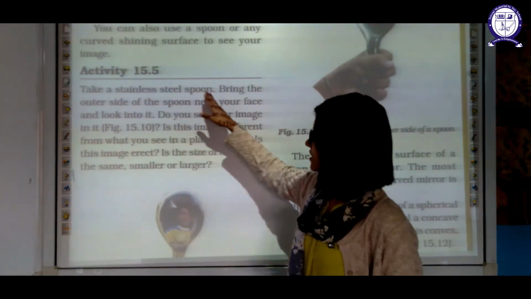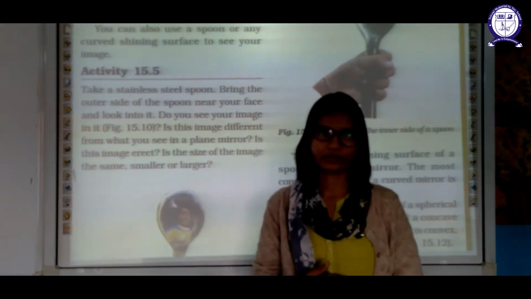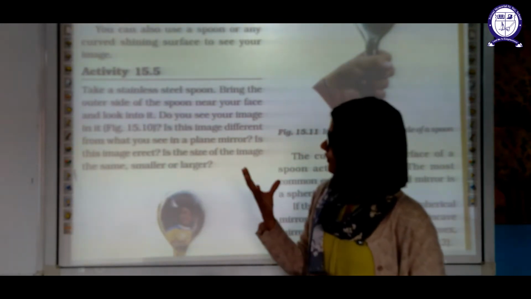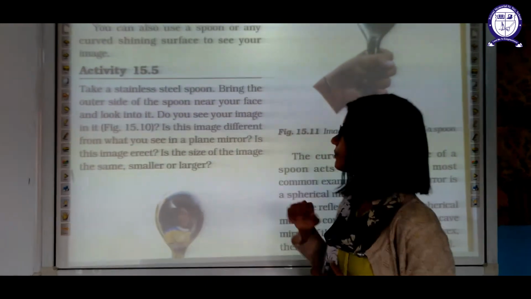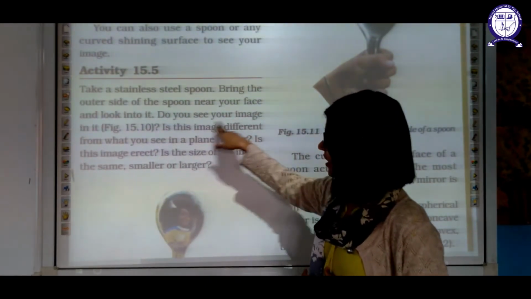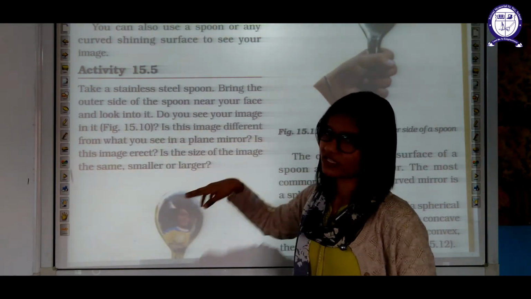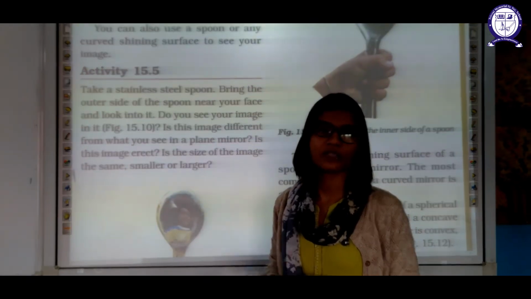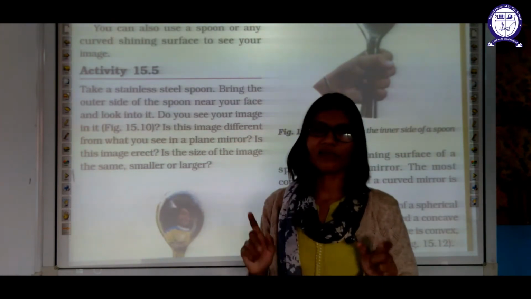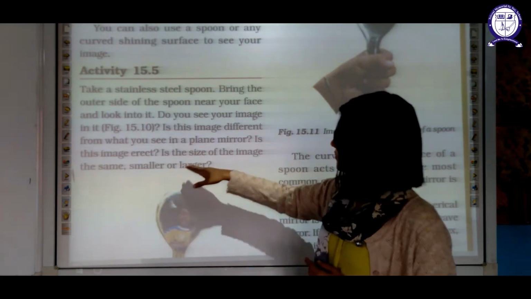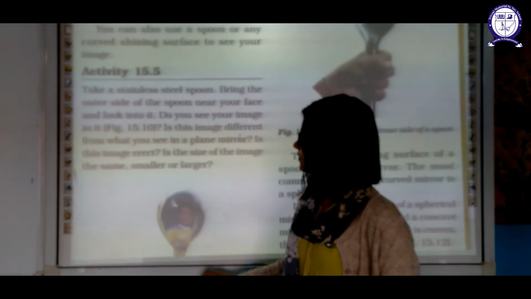Take one stainless steel spoon, bring the outer side of the spoon near your face and look into it. Firstly, you have to see your image on the outer side of this spoon. Do you see your image in it? Is the image different from what you see in a plain mirror? Yes, of course it is different, because now you are using a curved mirror. Plain mirror and curved mirror form different kinds of images. Is the size of the image smaller, larger or the same size?